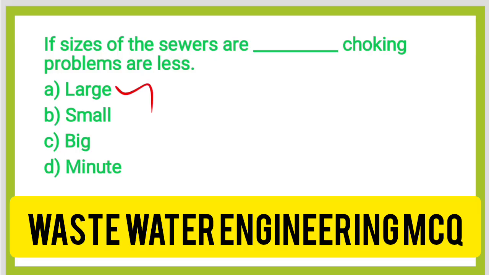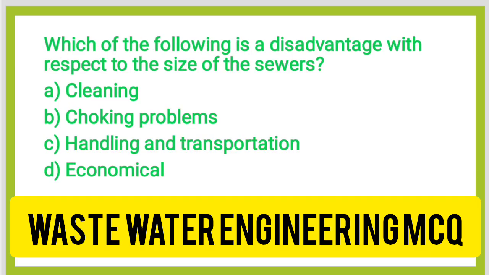Okay, so when the combined sewer system consists of only one sewer to carry both storm water as well as sewage water, we have to design the large diameter of the sewers, so then only we can reduce the choking problems.